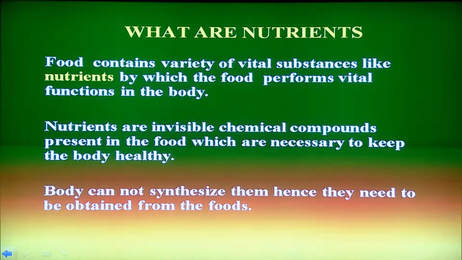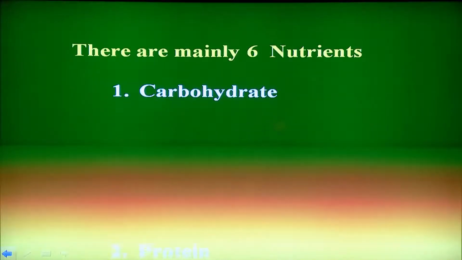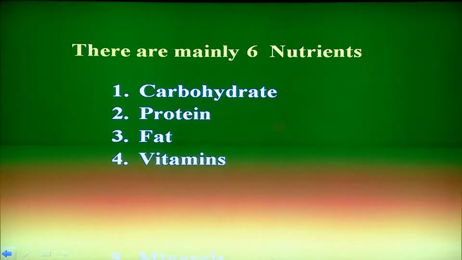Now, we will learn different kinds of nutrients. There are mainly 6 nutrients: carbohydrate, protein, fat, vitamins, minerals and water. We will learn one by one their functions and food sources. Let us see the carbohydrate.